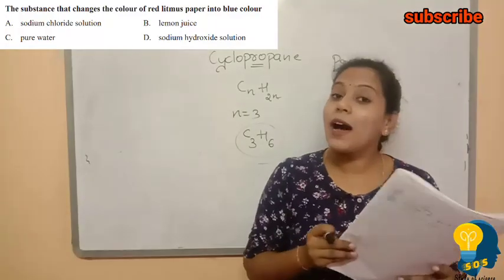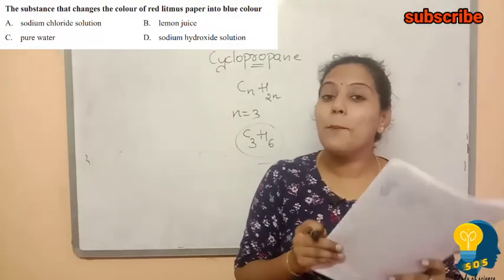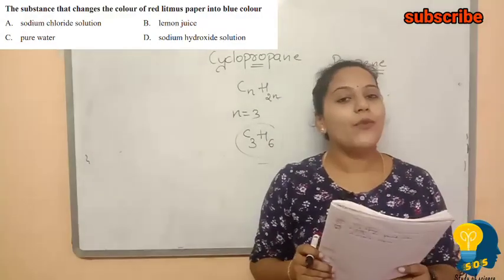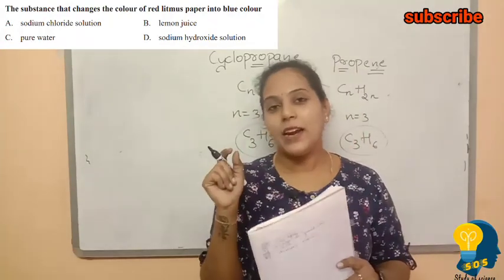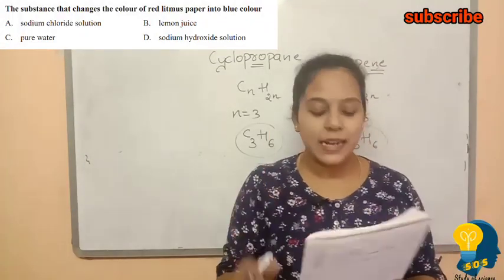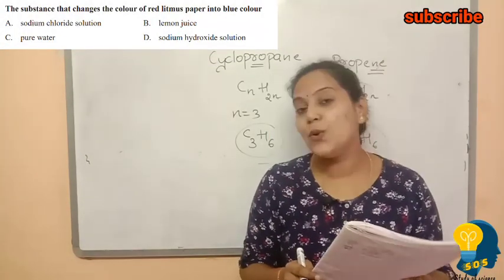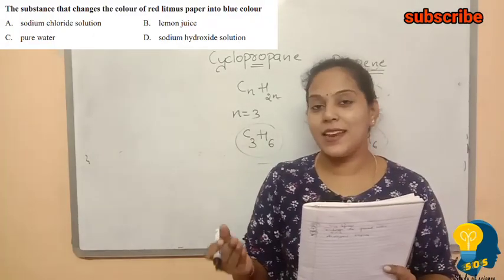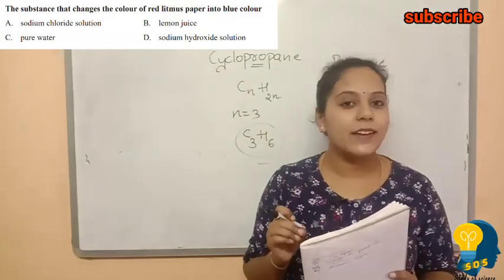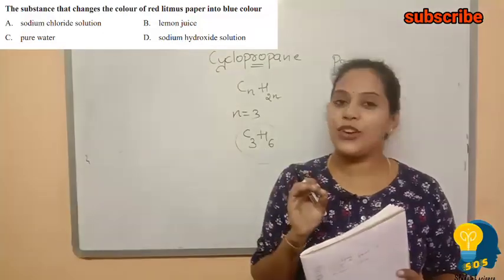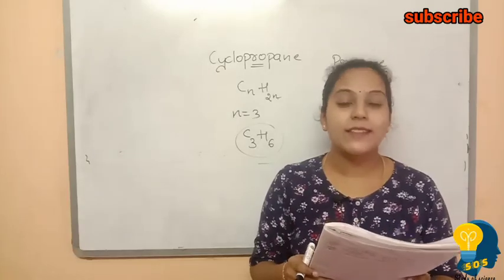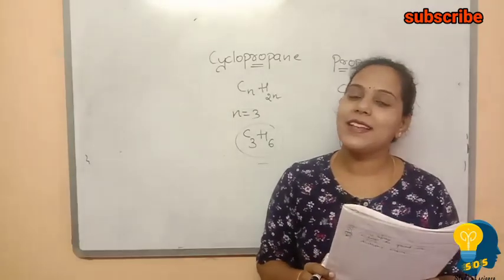So what about sodium hydroxide? Sodium hydroxide is a base, so it is more alkaline in nature. Its pH value ranges between 13 to 14, depending on the solution. Compared to all the options, option D, the sodium hydroxide solution, is more basic in nature. So when we dip the red litmus paper inside the sodium hydroxide solution, it will change its color from red to blue. Understand? So option D, sodium hydroxide, is the correct one.